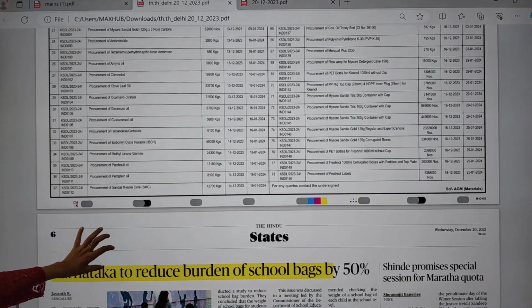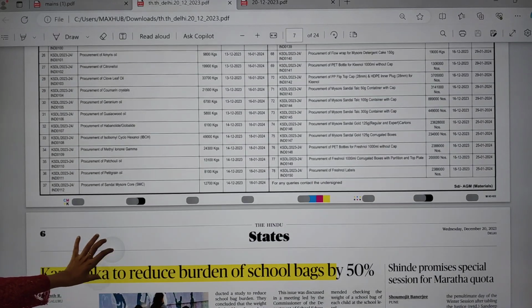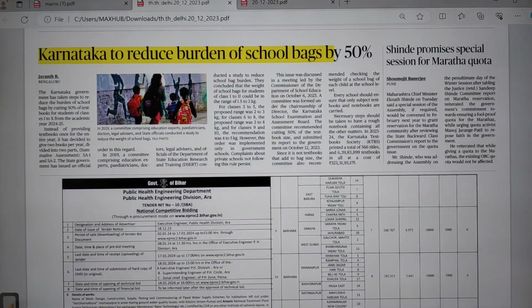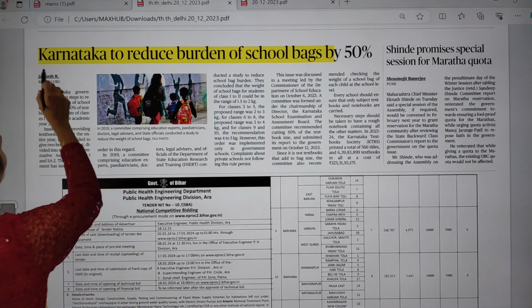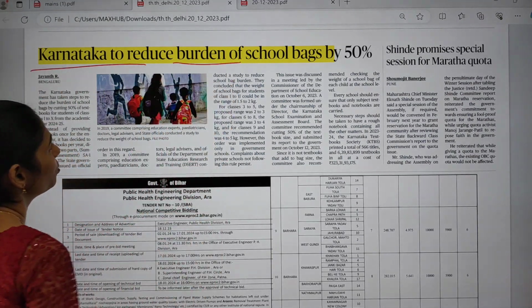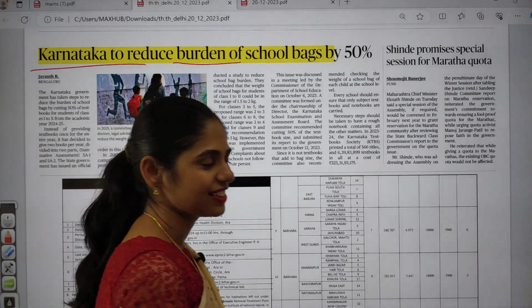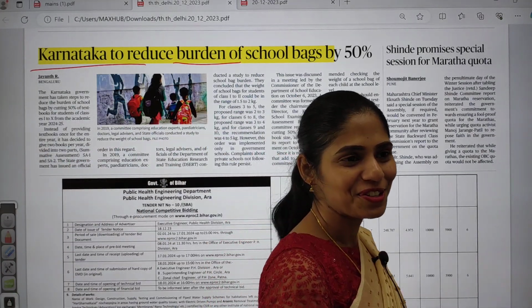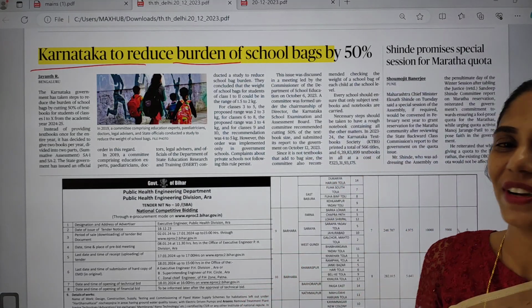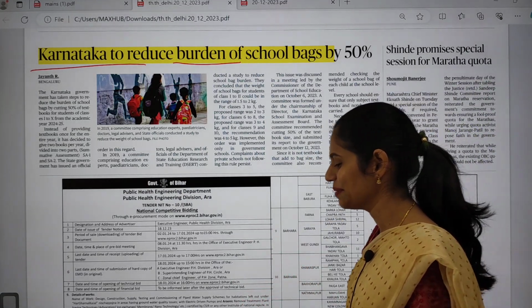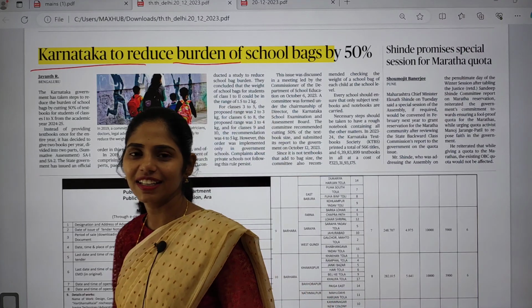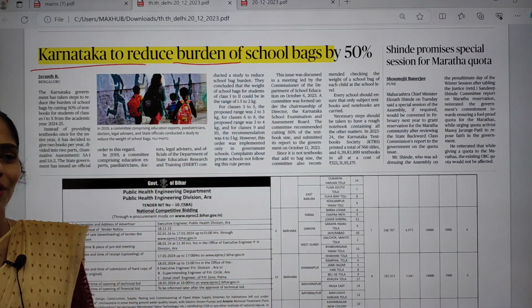Here you can see one piece of good news for children from the state of Karnataka: "Karnataka to reduce burden of school bags by 50%." After I saw this article in the morning, one image struck my mind. I studied in a private school in my childhood.